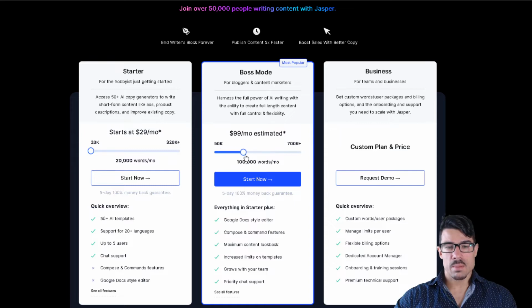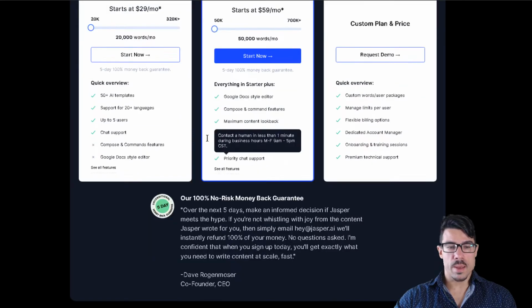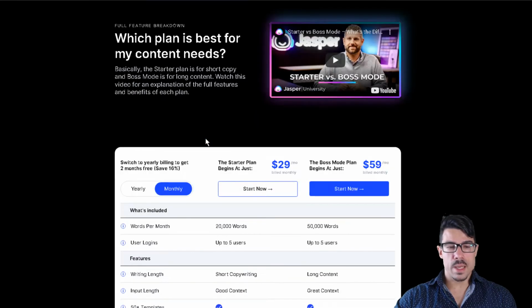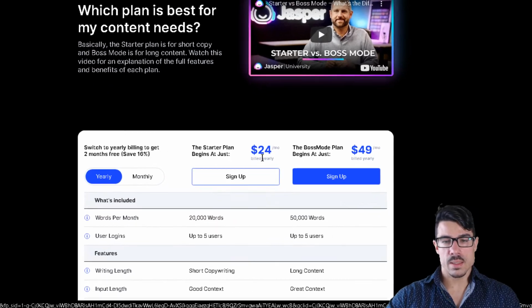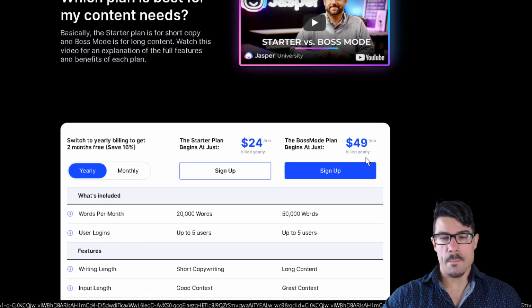Once again, the more words that you need, the more you pay. If you want to reduce the cost a bit, you can choose to pay upfront for a whole year. As you can see, it decreases the pricing a bit. So once again, starter plan if you just plan on writing short form content, the boss mode plan if you want to write blog posts and stuff like that.